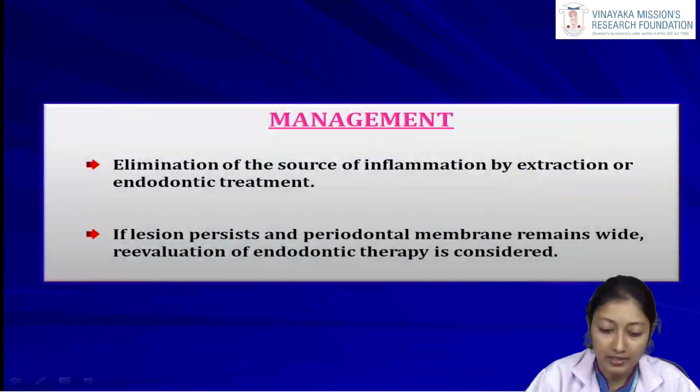Now what is the management? Elimination of the source of inflammation by extraction or endodontic treatment. So in most of the cases or all of the cases of osteomyelitis, if it is related to any odontogenic etiologies, then we have to take up the tooth for the treatment. Either we have to remove the tooth or we have to take up the tooth for an endodontic treatment. If the lesion persists and the periodontal membrane remains wide, re-evaluation of the endodontic therapy is considered.